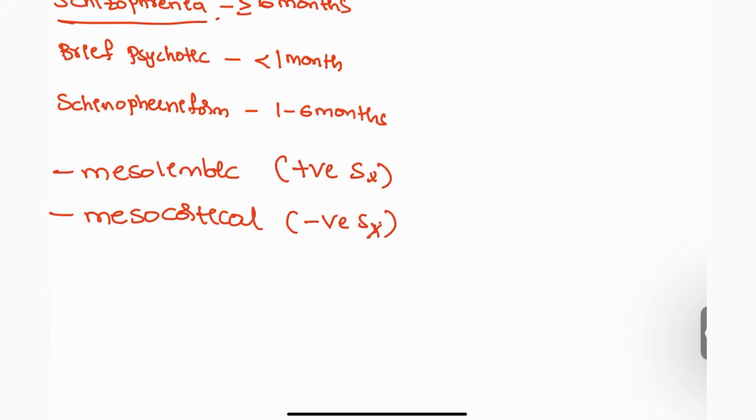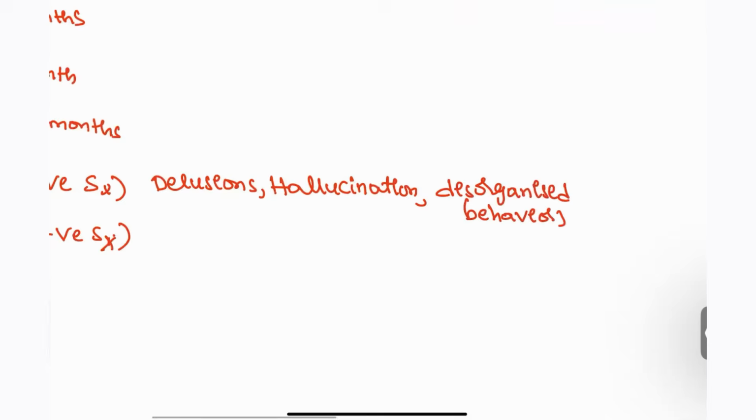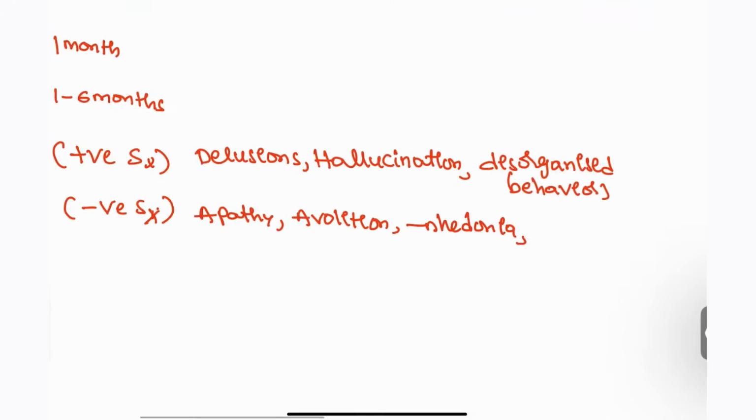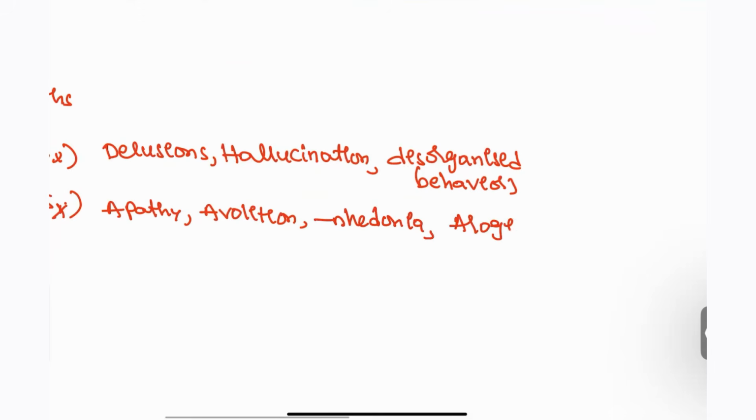Positive symptoms in the sense that the patient will be having delusions, and also hallucinations will be seen, and also they are going to have disorganized behavior, which will also be seen in this patient. Next, negative symptoms: this will be apathy, loss of interest and volition, anhedonia, and also alogia, so no logical thinking also, which will be seen in this patient.